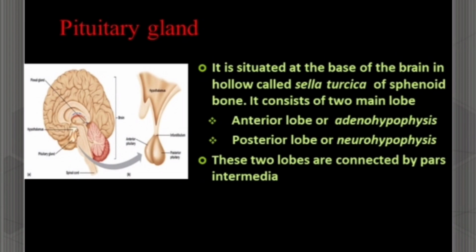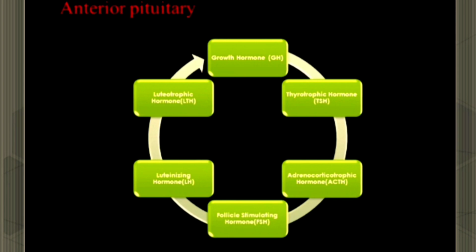These two anterior and posterior lobes are connected by the pars intermedia, which is the small intermediate lobe. The anterior lobe of the pituitary gland is called the anterior pituitary, and it secretes the following hormones. First, growth hormone is necessary for the normal growth and development of the body. Second, thyrotropic hormone regulates the synthesis of thyroid hormone in the thyroid gland. Third, adrenocorticotropic hormone stimulates the adrenal cortex to synthesize its hormones.